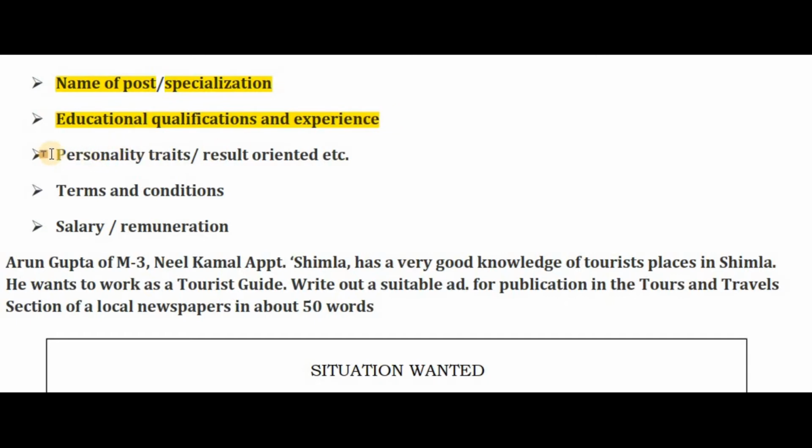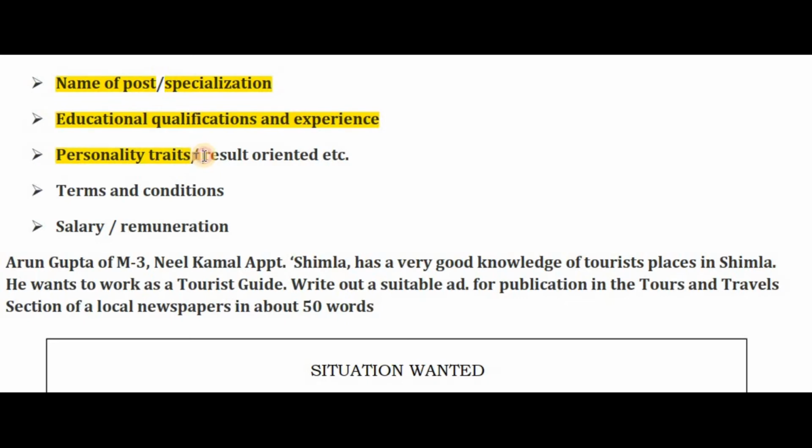Then come personality traits, exactly what kind of human being you are. Are you good looking? Are you confident? These kinds of personality traits you need to mention. Yes, you need to mention the traits, because before calling you for an interview, the company wants to know more about you, so you need to mention your personality traits too.